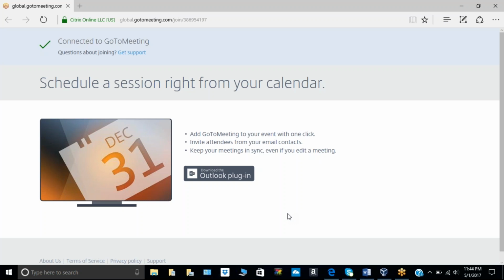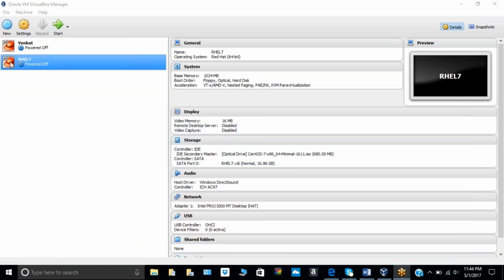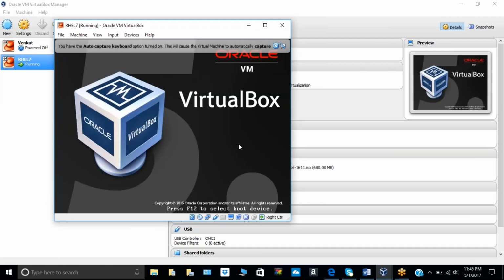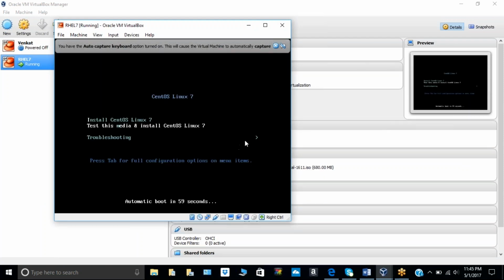Open that VirtualBox. Are you able to see my screen? Yeah, this one is already open. Now it's running. From here, what do I need to do after that? Just simply press enter. It automatically proceeds in 51 seconds.